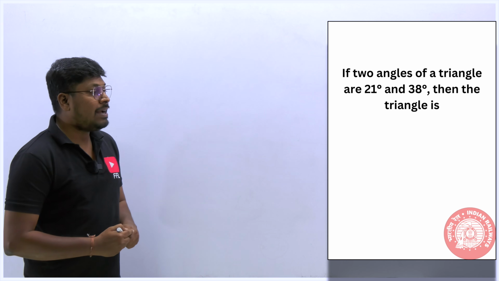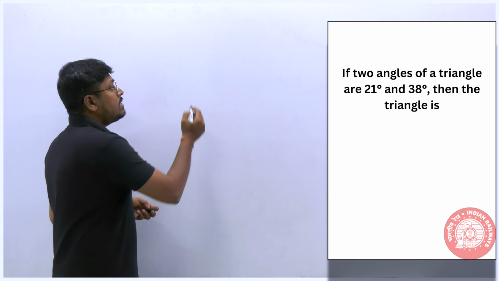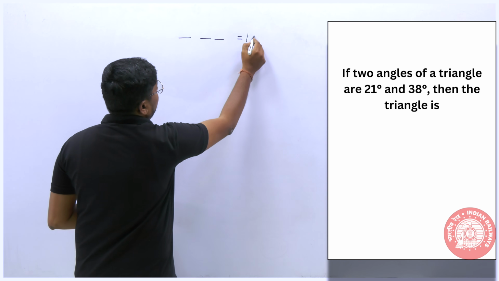So just see, one angle is 21 degrees, second angle is 38 degrees. If it is a triangle, when we add all 3 angles, the sum should be equal to 180 degrees.